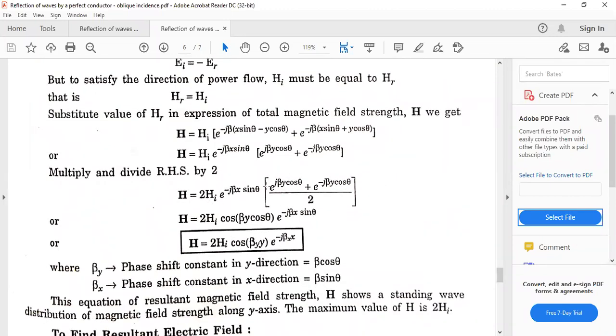When we multiplied and divided this by 2, this becomes the formula of cos of beta y cos theta, and again beta cos theta is beta y and beta sin theta is beta x. Okay.